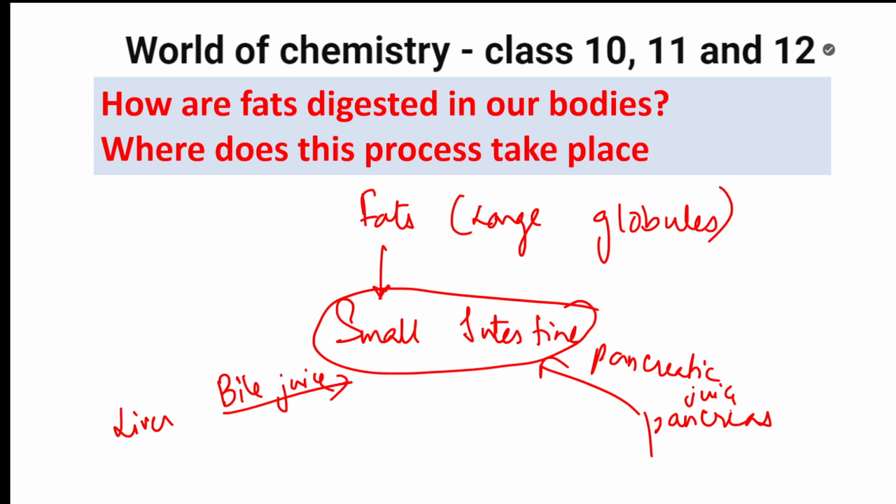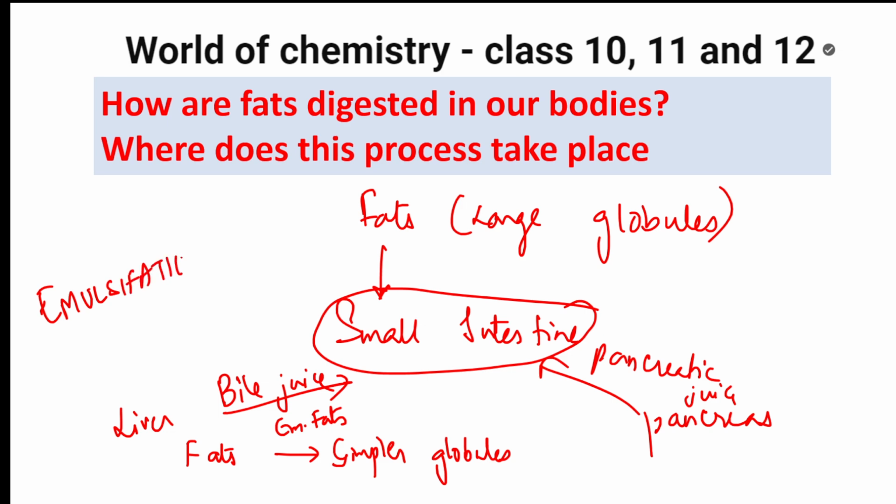So bile juice, what does it do? Here, the liver releases the bile juice, and the fats are broken down into simpler globules. Whenever you break the fats into simpler globules, what do they call it? They call this emulsification of fats. Emulsification of fats is what we have discussed. So this is your liver function.